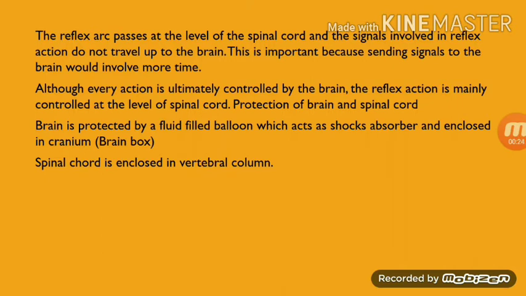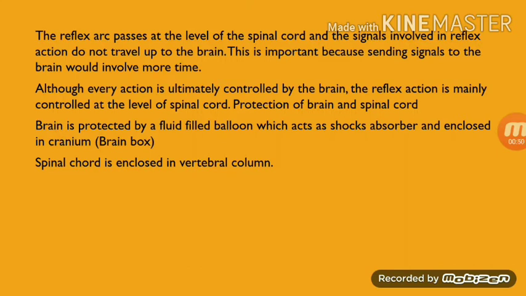This is important, because sending a signal to the brain would involve more time. So to save time, your spinal cord will immediately act upon it, or send the message, instead of your brain.